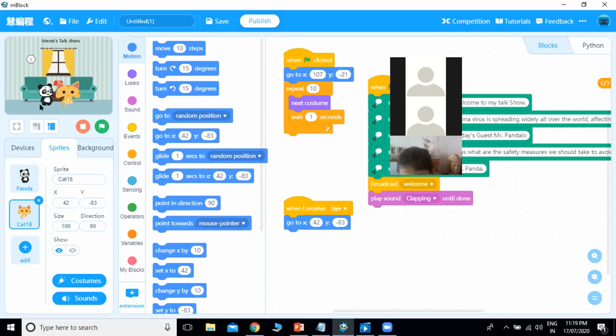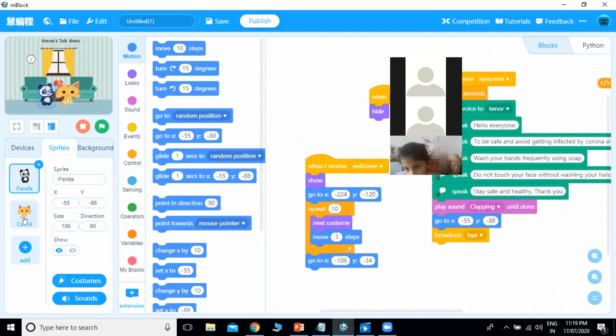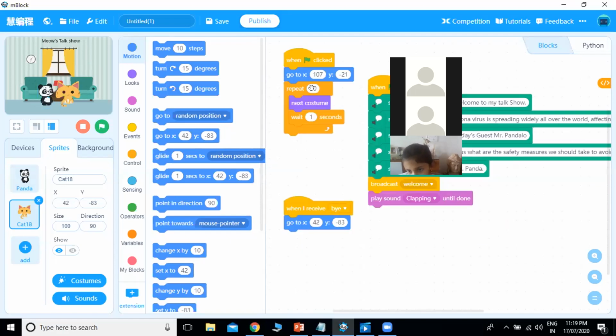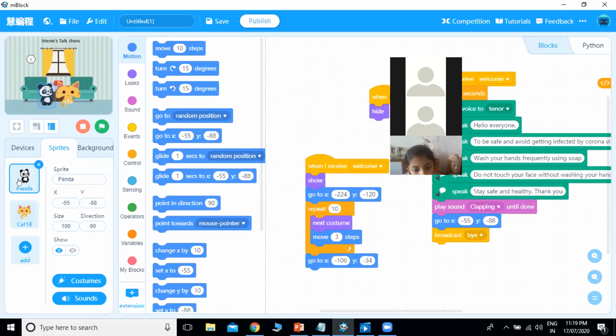Okay, so we can make our panda also change the costume like we did for cat, as we did: repeat 10 times, next costume, wait for 1 second. We can do the same for panda also, so that he is also talking.